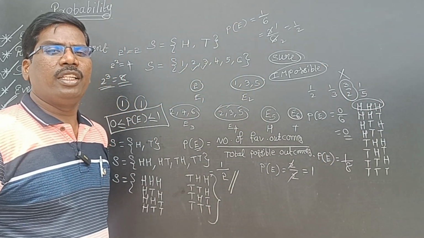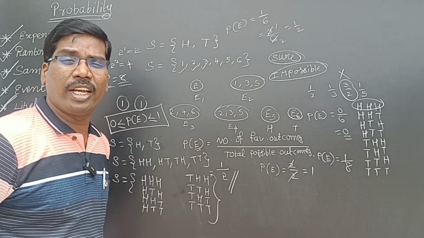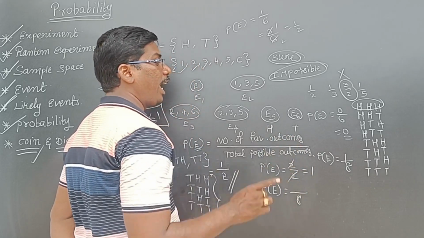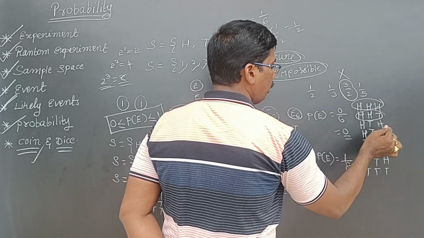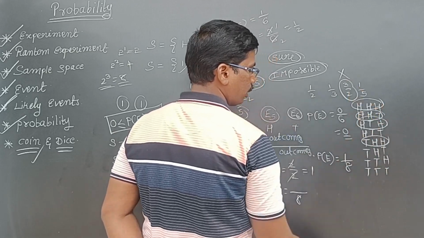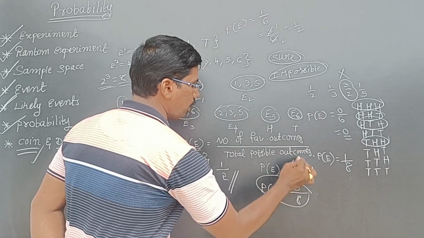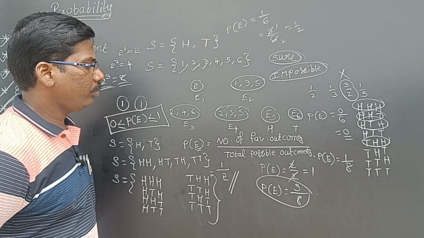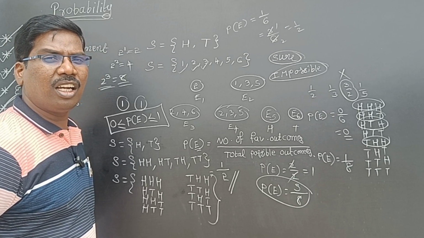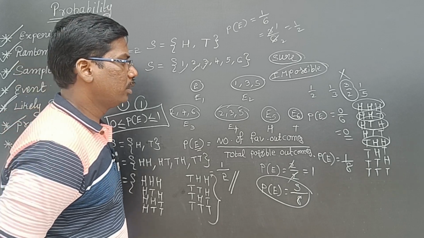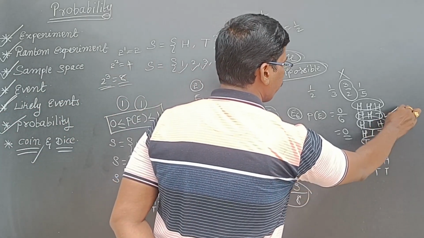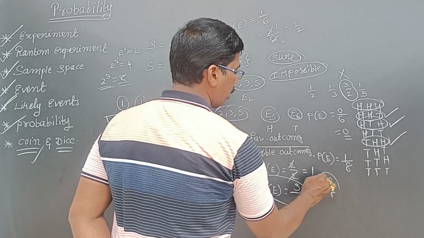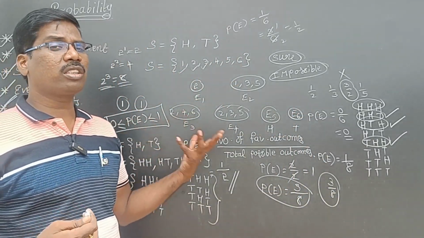The probability of getting exactly 2 heads. See here. Total possible is 8, and exactly 2 heads: 1, 2, 3. So exactly 2 heads means 3. So 3 by 8 is the answer. And the probability of getting exactly one tail. Exactly one tail means this is 1, this is 2, this is 3. So it is 3 by 8. Like that, the questions may be asked.